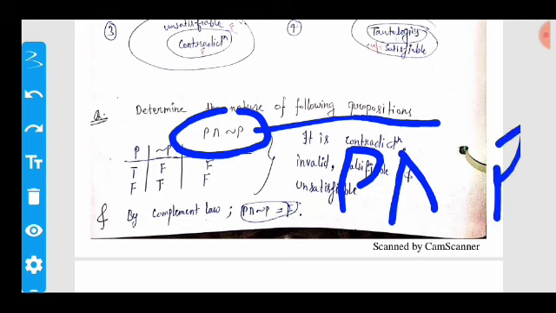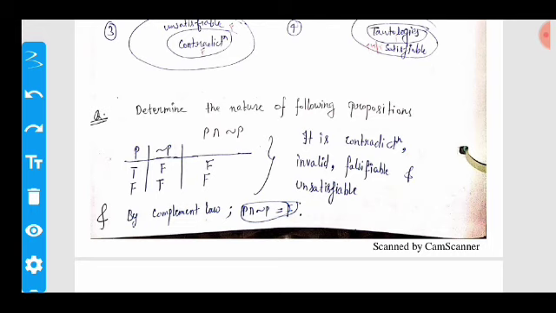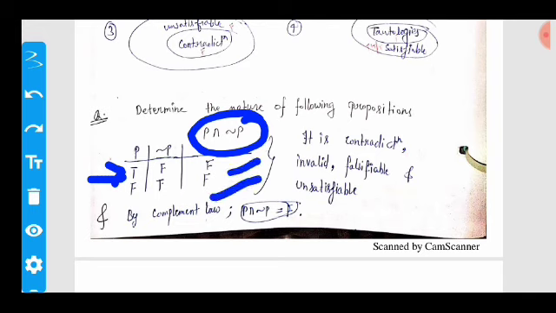and not P. Firstly we draw a truth table based on the given proposition. The value of P may be true or false, and the negation of P is just the opposite. After the AND operation, we get false, false in the last column of the table. So we say this is a contradiction, invalid, falsifiable and unsatisfiable proposition.